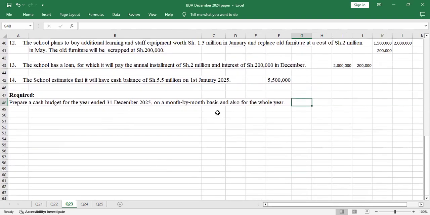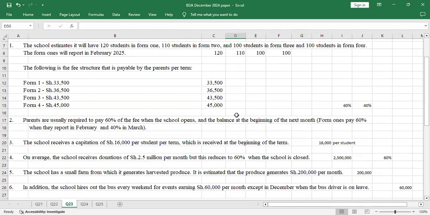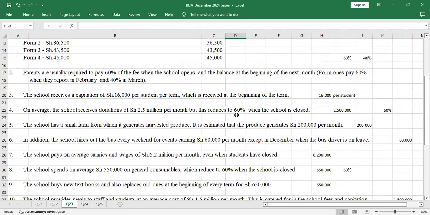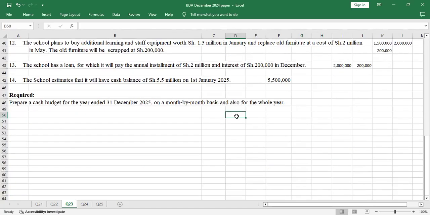So you just come here and say, what is the name of the school? The school was called Masomo Bora High School. I'll bold it.